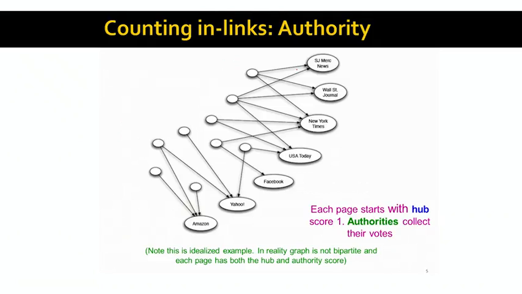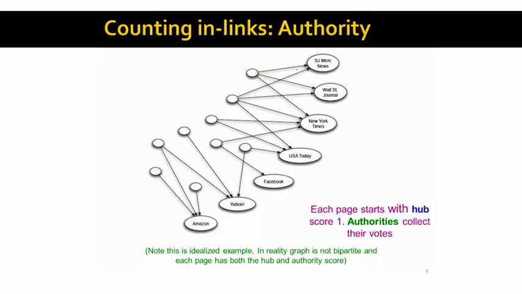Let me give you a small example of how hub and authority computation is performed. As with PageRank, we will think of links as votes. But now every web page has two scores: an authority score and a hub score. The authority score is simply the sum of the hub scores of everyone that points to it. And the quality of a hub is the sum of the qualities of the authorities that the hub points to.